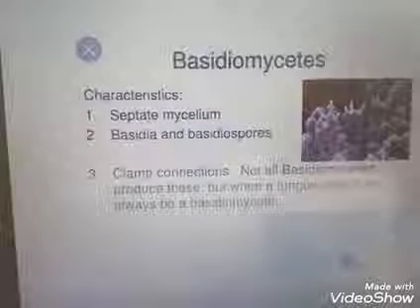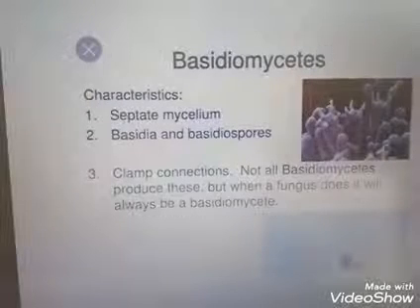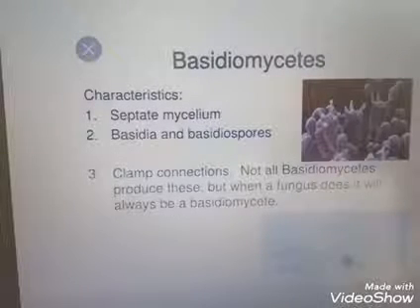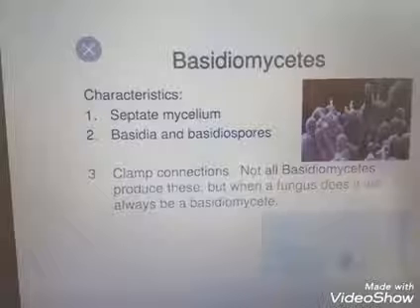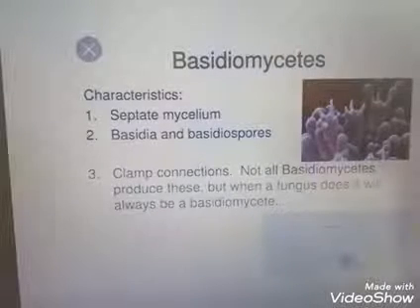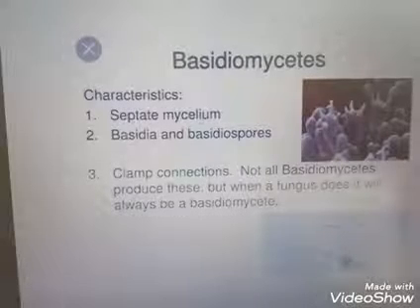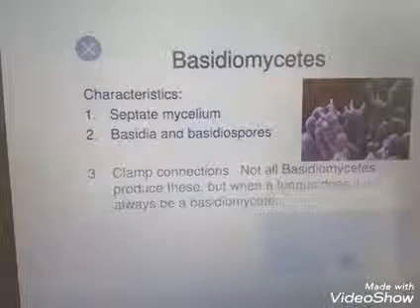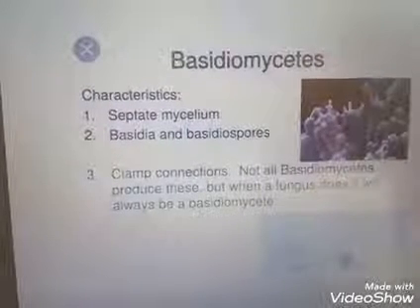Okay, so first plasmogamy will take place, the fusion of protoplasm. Then after some time, karyogamy. Karyogamy means fusion of the nucleus will take place. The nucleus undergoes meiosis division and produces basidium.